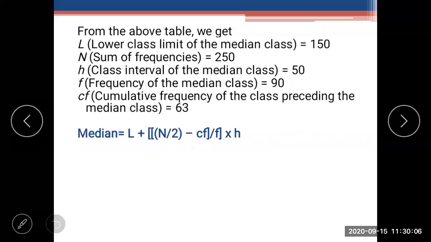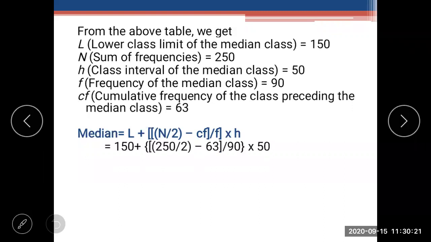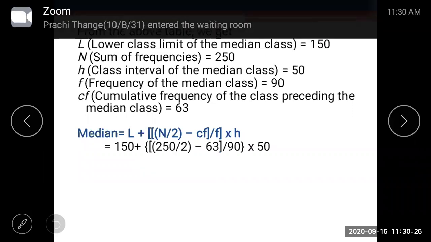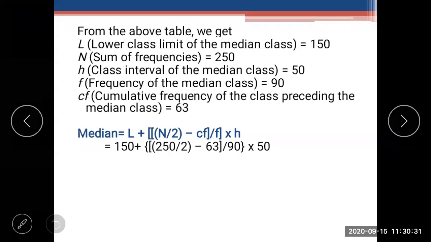First of all, subtract 125 minus 63. Yes, Sanskriti, correct. Now find out what is the decimal point after subtraction. Yes, correct. Very good. Now add it to 150, then the answer will come. Neha has not added properly.